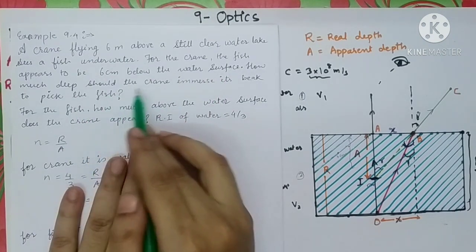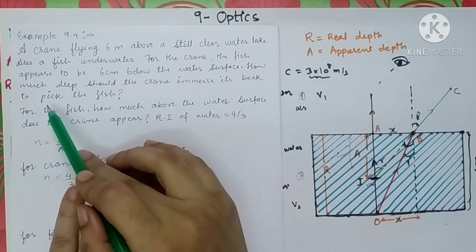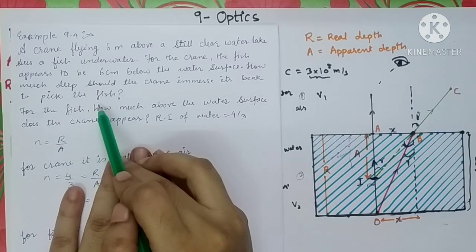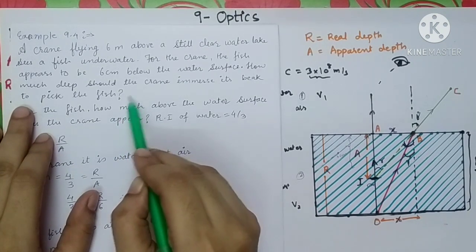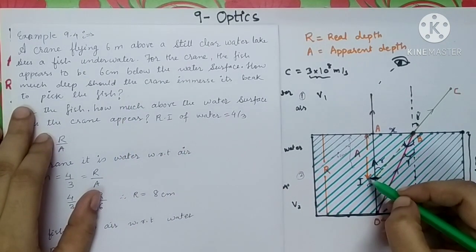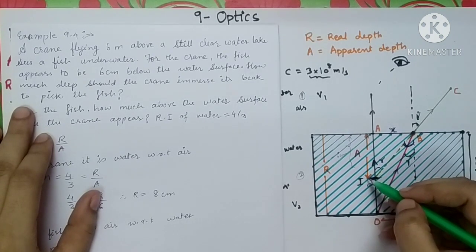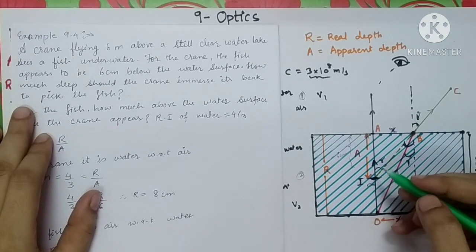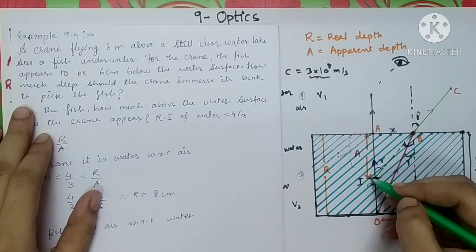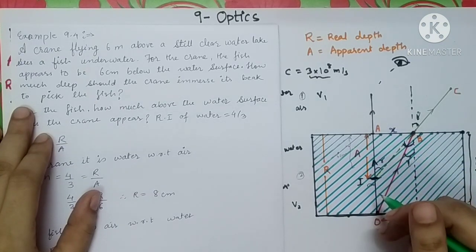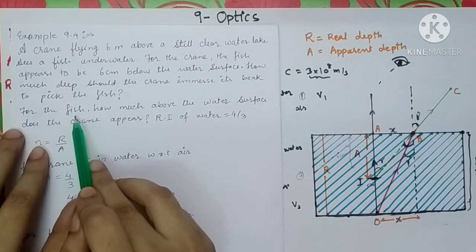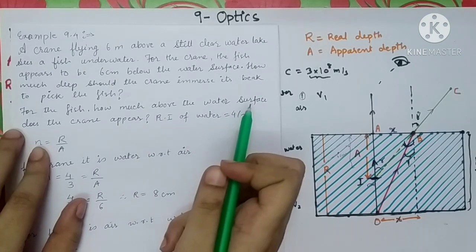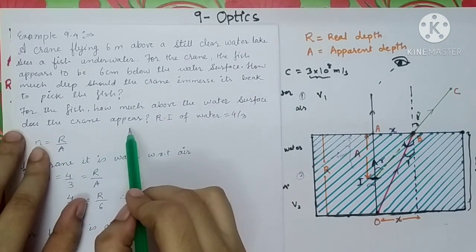How much deep should the crane immerse its beak to pick the fish? Here the fish appears at a distance of 6 centimeter from the surface of water, but this is the apparent depth. The actual depth is not known to you, so you need to determine the actual depth of the fish. Second, for the fish, how much above the water surface does the crane appear?